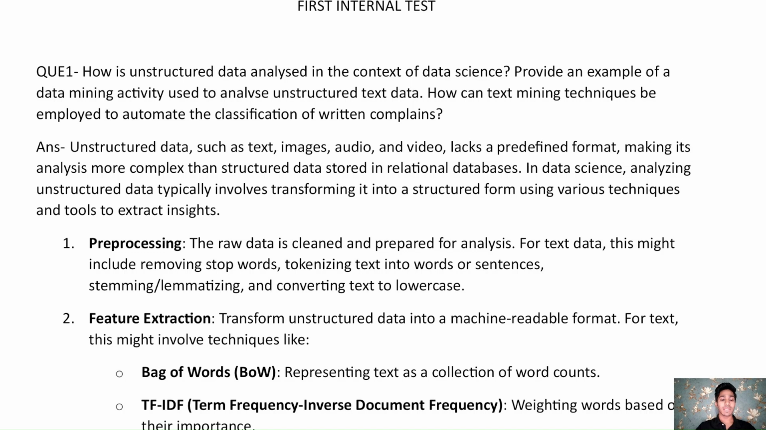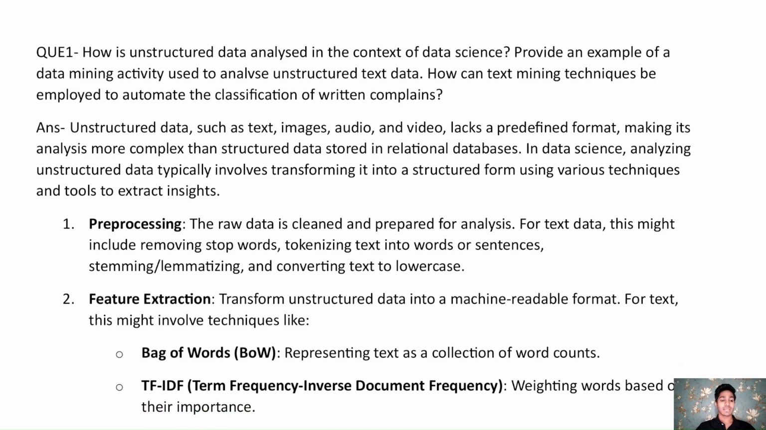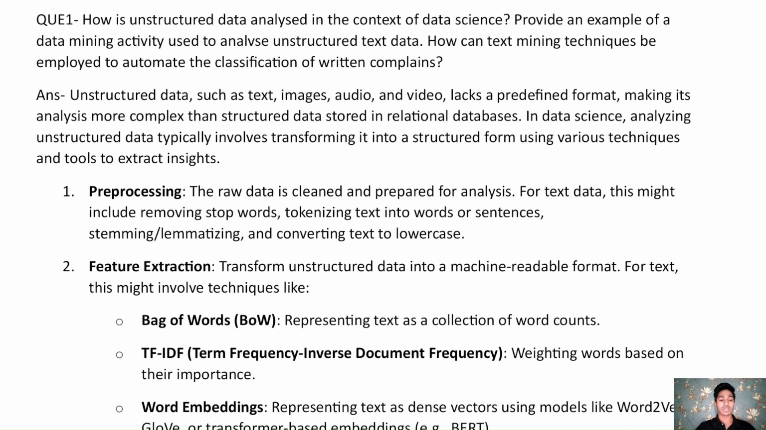Stemming and lemmatizing. Stemming means converting the word into its root word. For example, stopping will be converted into stop, and stores will be converted into store, and then converting text to lowercase. Then the second step we have is feature extraction.